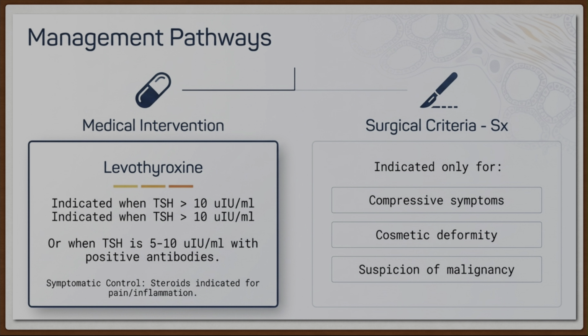Medical management. It is indicated when thyroid stimulating hormone is more than 10 micro international units per ml, or when TSH is 5 to 10 micro international units per ml with positive antibodies. Symptomatic control: steroids are indicated for pain and inflammation. Surgery indications are compressive symptoms, cosmetic deformity, and suspicion of malignancy.